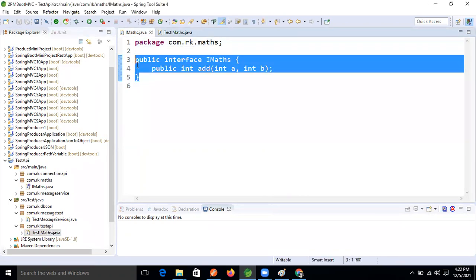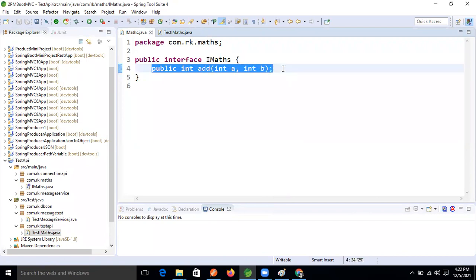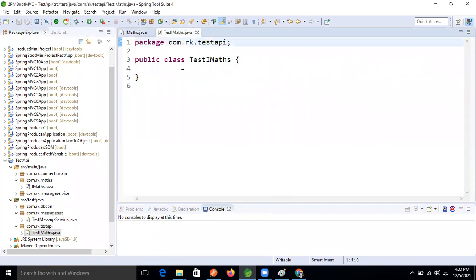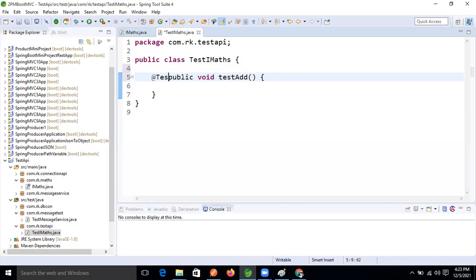If we want to test this method, how will we write it? What is the method convention? We are going to write a test method, so testAdd. And if we want to make this method a test method, what will we do? @Test. At the rate test.